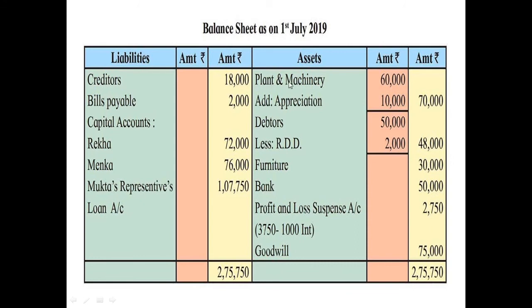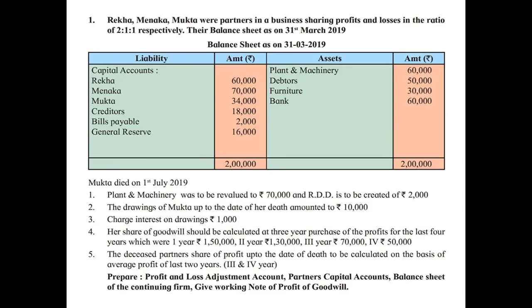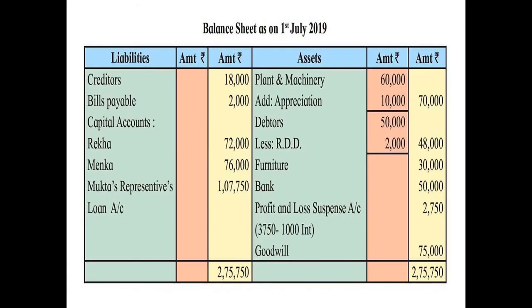As you know, the value of plant and machinery has increased by rupees 10,000. As per the old balance sheet, the value of plant and machinery is rupees 60,000, and as per the adjustment, it is revalued at rupees 70,000. So you have to make the changes: plant and machinery 60,000, add appreciation 10,000, outer column 70,000.